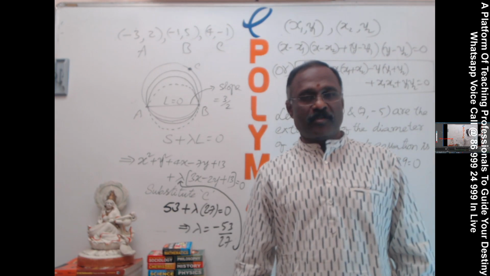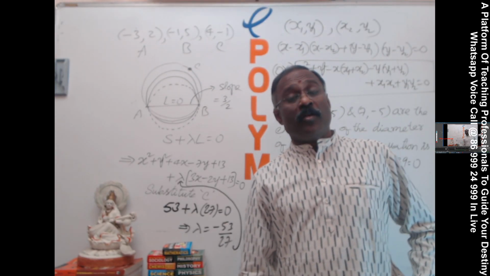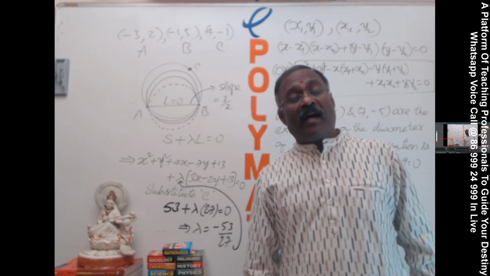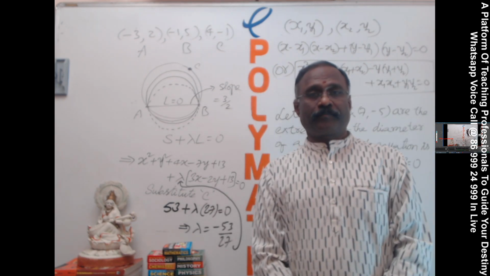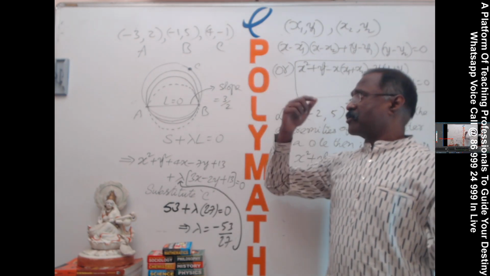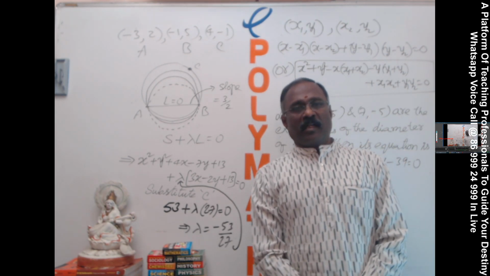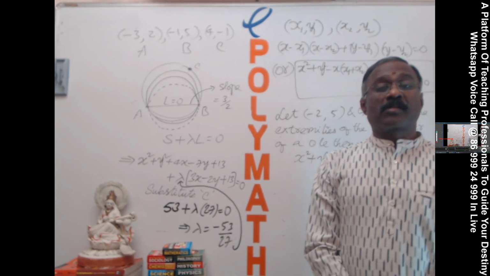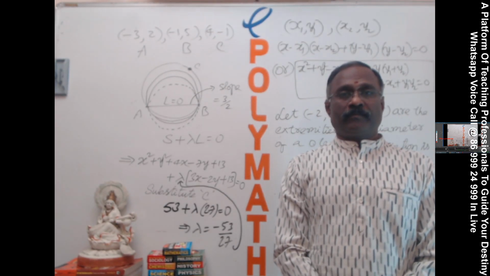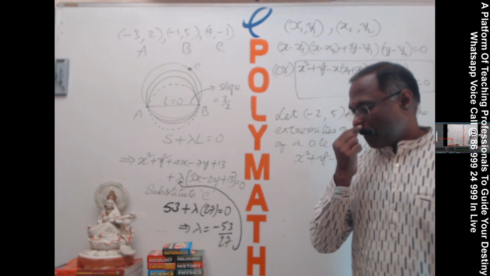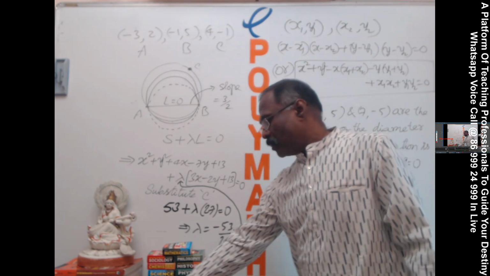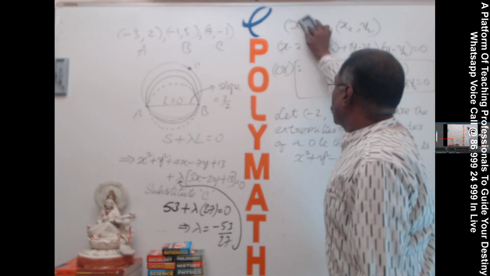System of circles. Okay. In this system of circles, you will get questions like this: find the equation of the circle in the system whose common chord is the diameter. Two circles will be given. I'll take an example.